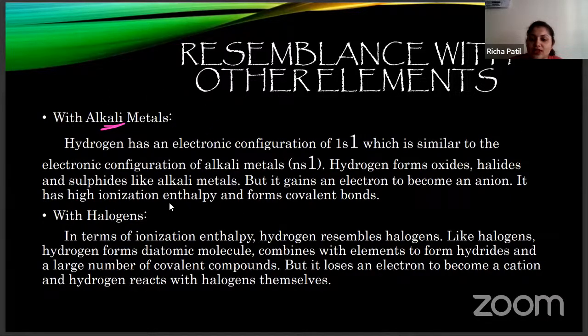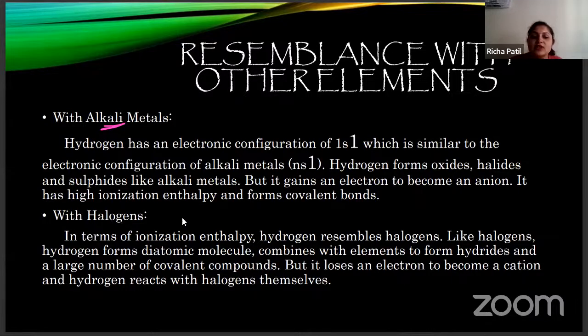Then why is it acting as a halogen? Because in terms of ionization enthalpy, hydrogen resembles halogens. Like halogens, hydrogen forms a diatomic molecule. Halogens form diatomic molecules F2, I2, Cl2, Br2, and like this, hydrogen also forms diatomic molecules. It combines with elements to form hydrides. When it combines with metals, it forms metal hydrides and a large number of covalent compounds. But it loses an electron to become a cation, and hydrogen reacts with the halogens themselves.